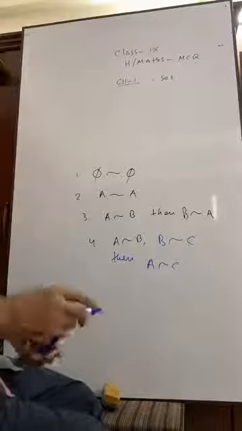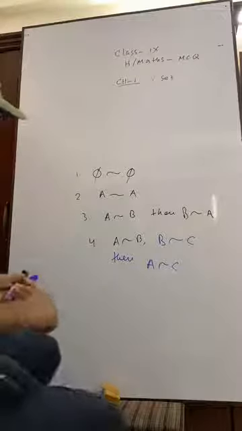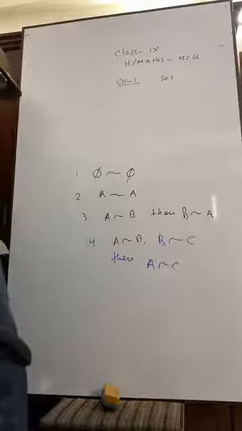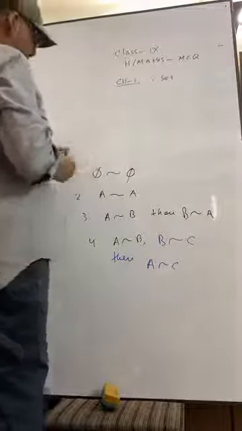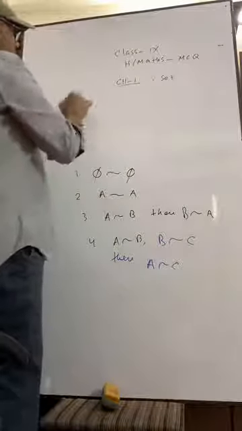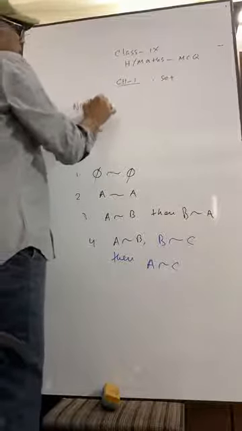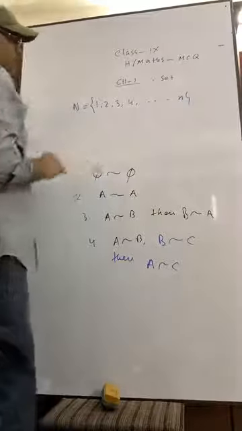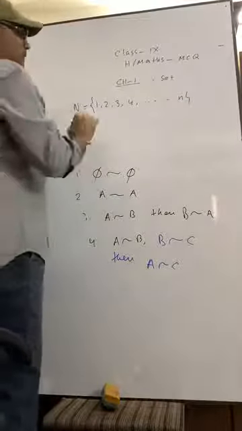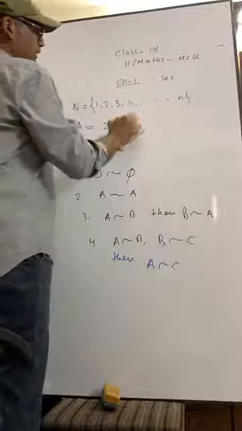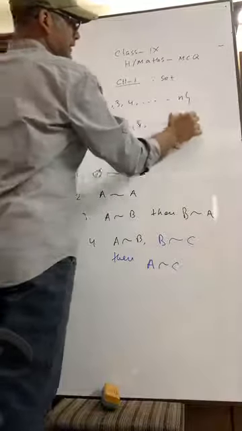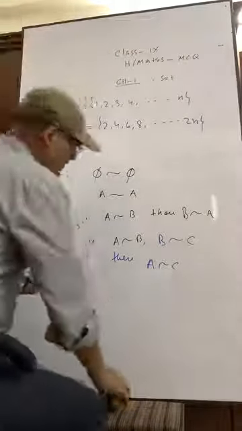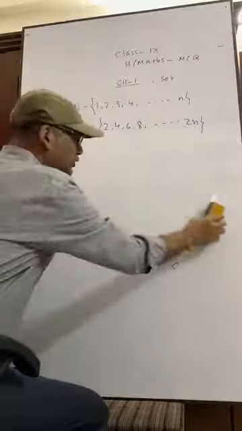A is equivalent to B, B is equivalent to C, then we can write A is equivalent to C. Now, what is equivalent? You understand? What is equivalent? As for example, suppose N is equal to {1, 2, 3, 4, up to n}, right? And A is equal to {2, 4, 6, 8, up to 2n}. You see these two sets, N and A. Now the question is, are they equivalent?